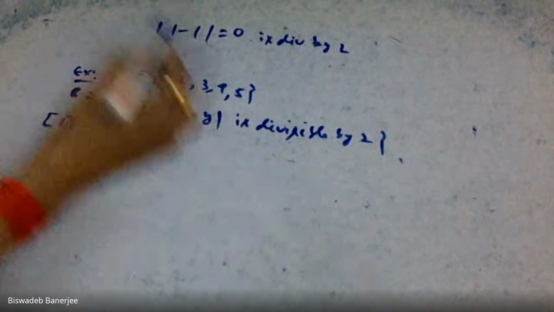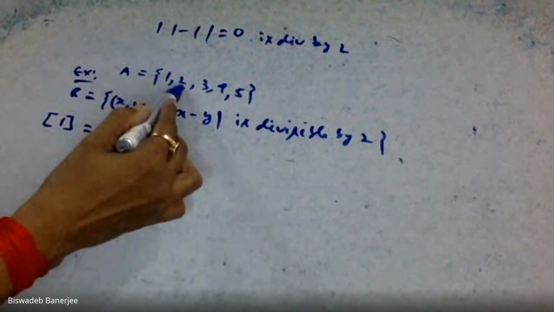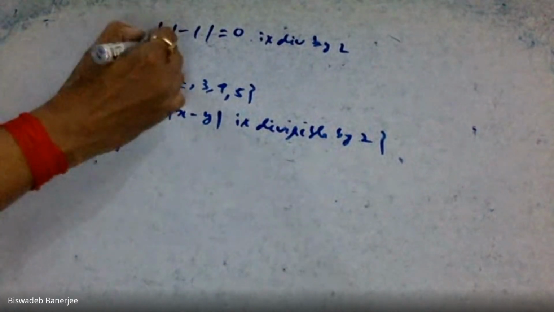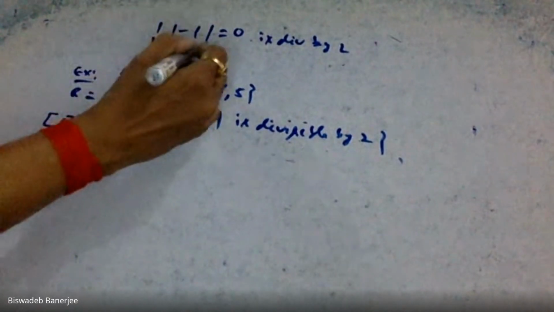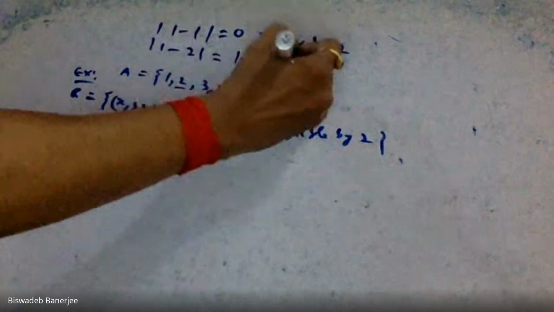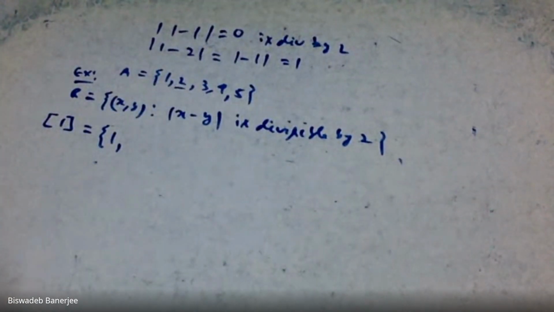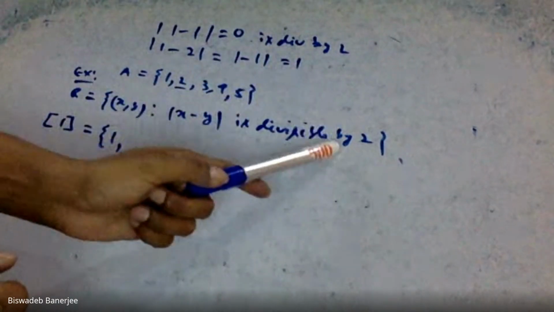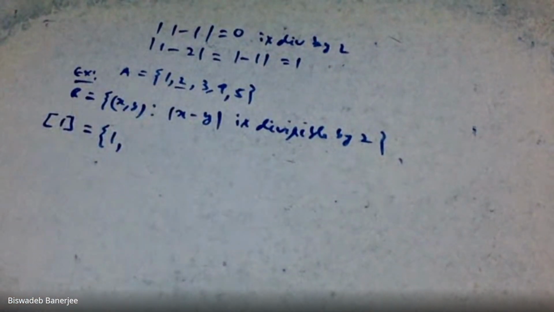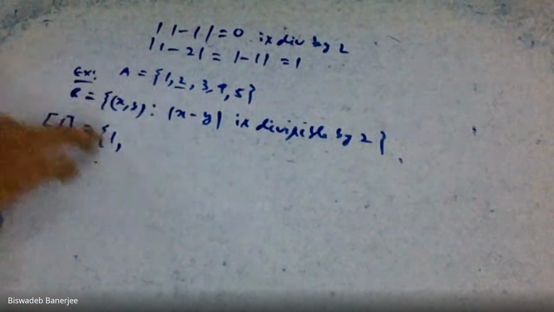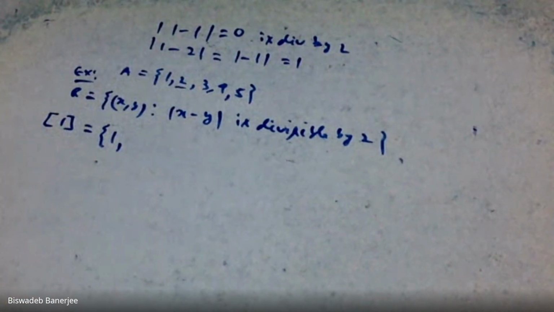Now take another element 2. Does 2 belong to equivalence class of 1? For this, take x equal to 1 and y equal to 2. Mod of 1 minus 2 is mod of minus 1, which means plus 1. Now question is whether 1 is divisible by 2. Answer is no. So 2 does not belong to equivalence class of 1.